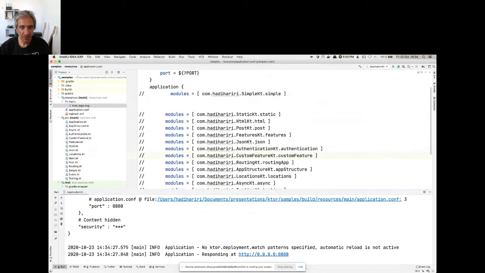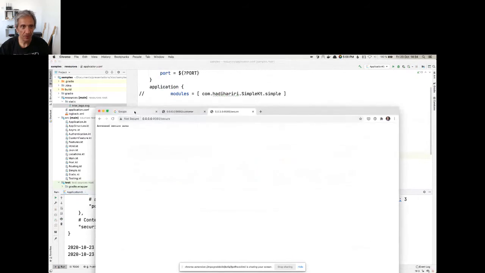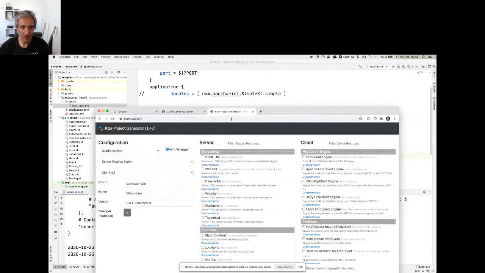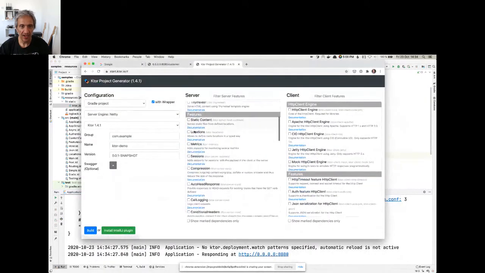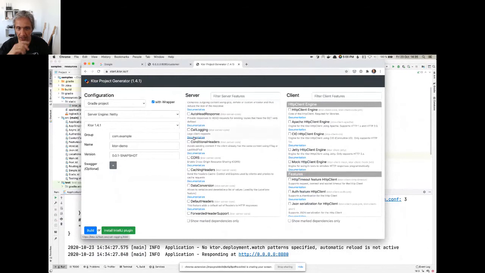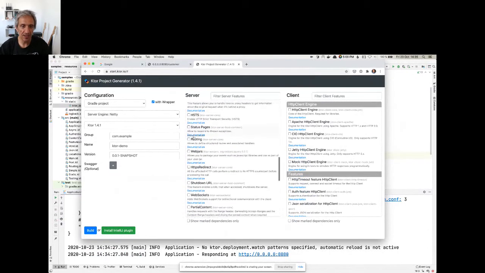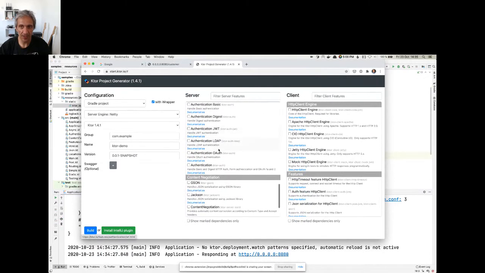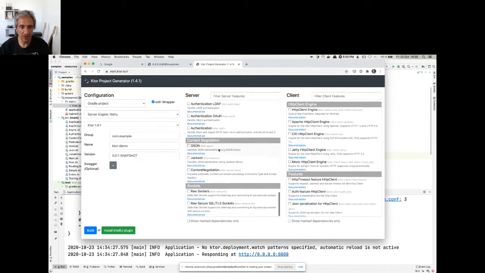Now, out of the box, we have a lot of features. I showed you previously, if we go to start.ktor.io, you can see that I have templating, static content, location, metrics, session support, compression, auto head, call logging, tons and tons and tons of features, right? And then there's also some community contributed ones.